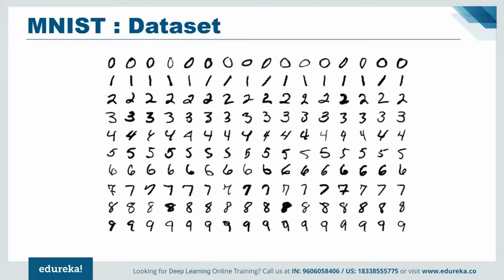The MNIST dataset is a very popular dataset which consists of around 60,000 training samples and 10,000 testing samples of handwritten digits. The task here is to train a model which can accurately identify the digits present in the image. To solve this use case, a deep network will be created with multiple hidden layers to process all the 60,000 images pixel by pixel. And finally, we'll receive an output. The output layer will be an array with index 0 to 9, where each index corresponds to the respective digit. Index 0 contains the probability of 0 being the digit present in the image.